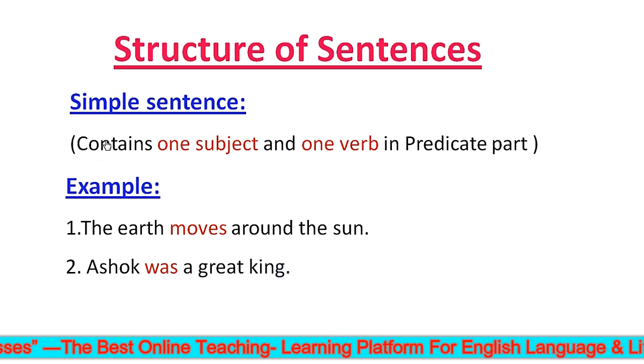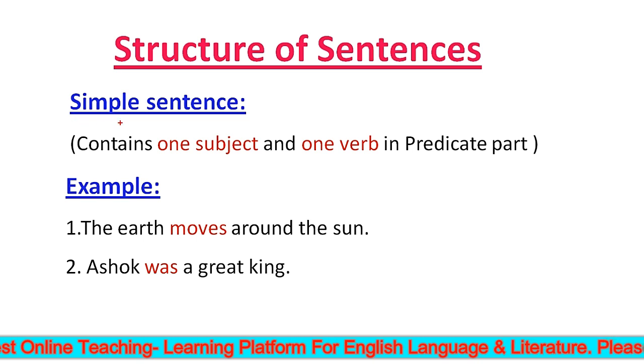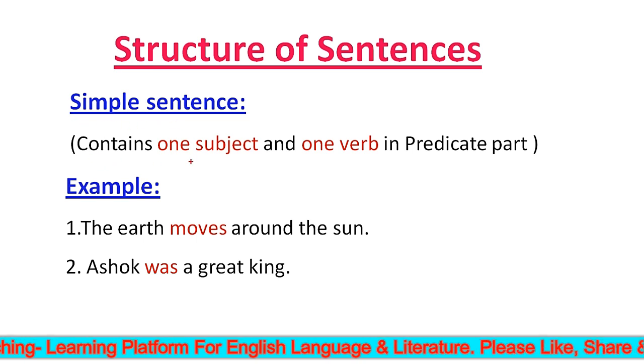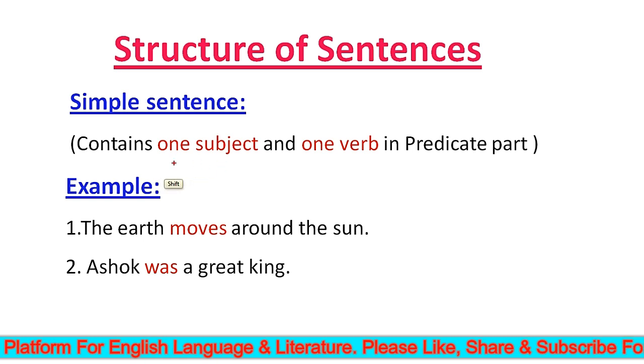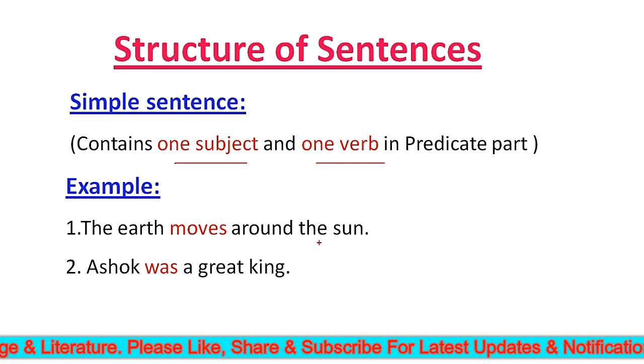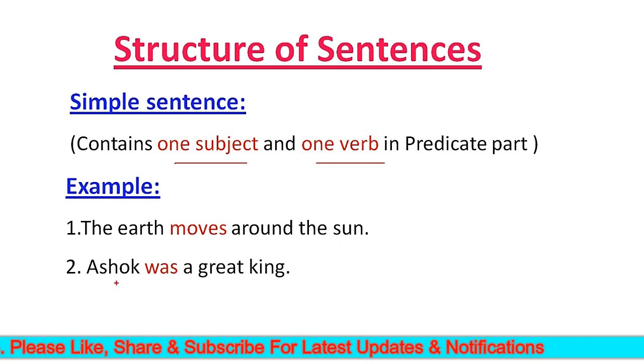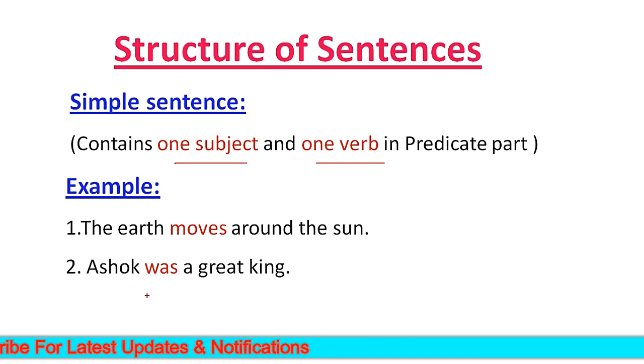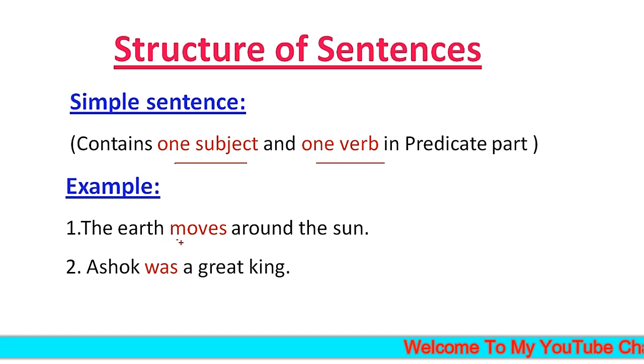Now first of all, let us discuss the simple sentence. A simple sentence contains one subject and one verb in the predicate part. For example, the earth moves around the sun. Second example, Ashok was a great king. Now students, you can see here that in sentence first and sentence second there is no subordinate clause. So we can say a simple sentence consists only of a principal clause and each of the above sentences has only one finite verb. Alright.